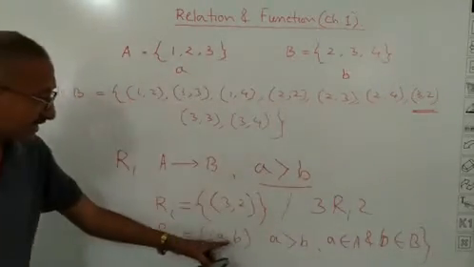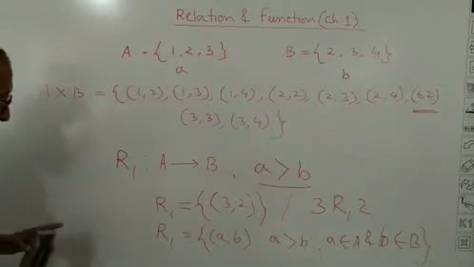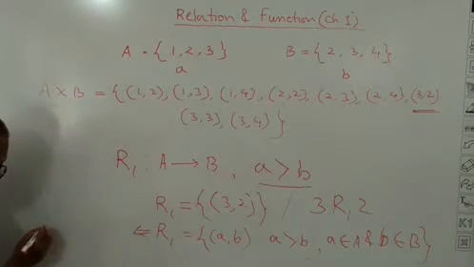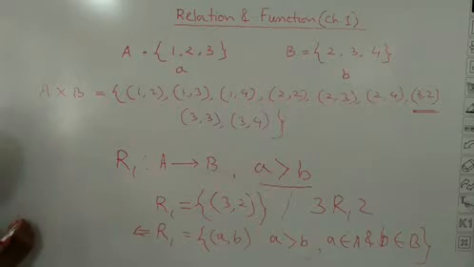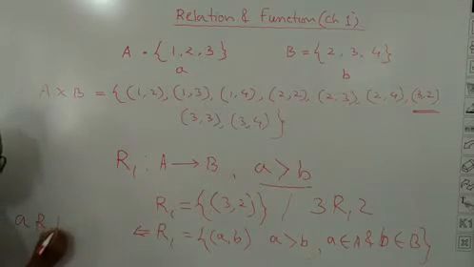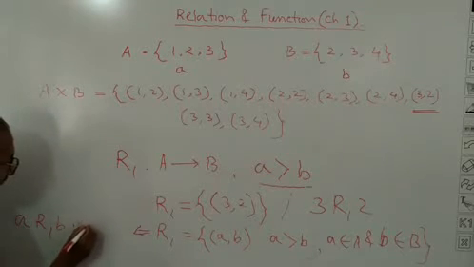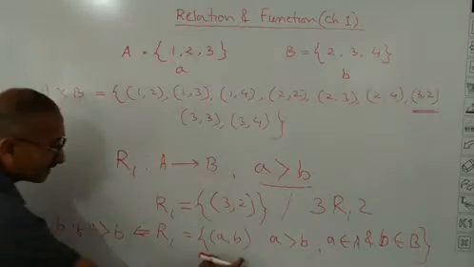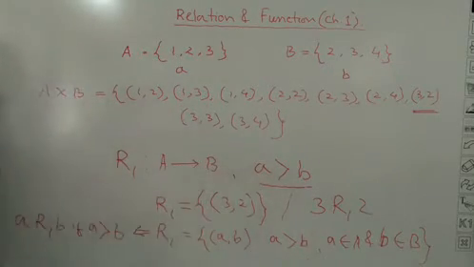Or I can write the same thing in this way also: a is related to b if a is greater than b. Instead of writing in this way, you can write in this way also.